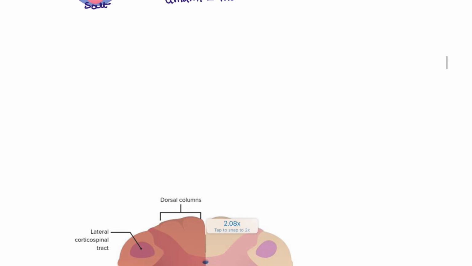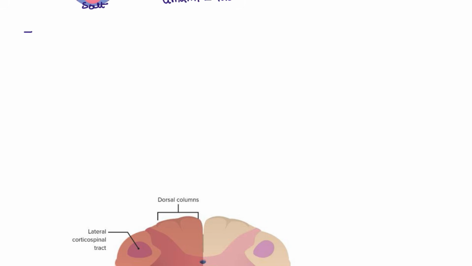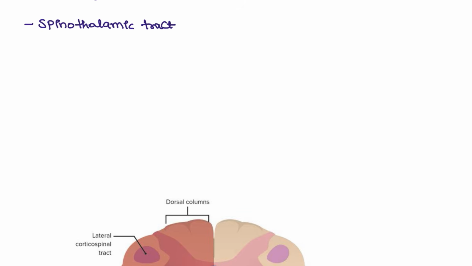Okay, next moving on to the tracts. First we are going to discuss the spinothalamic tract. In the spinothalamic tract, I want you to take note that this is the spinal cord, this is the thalamus, and this is the cerebrum.